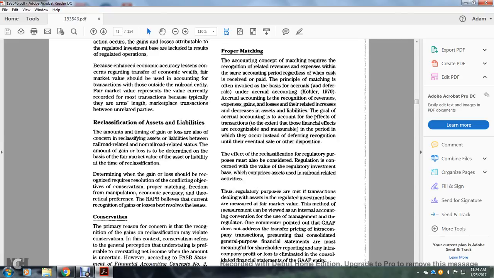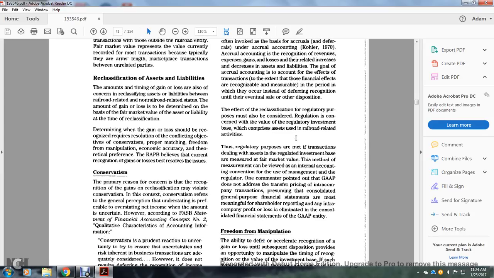Proper matching. The accounting concept of matching requires recognition of related revenues and expenses in the same accounting period, regardless of when the cash is received or paid. The principle of matching is often invoked as the basis for accruals, but differs from deferrals under the accrual accounting of Calder in 1970. Accrual accounting is the recognition of revenue, expense, gain, and loss related to the increase or decrease of assets and liabilities. The goal of accrual accounting is to account for the effect of the transaction to the extent that the financial effect is recognized and measurable, and in the period in which it occurs, instead of deferring recognition to some other eventual disposition.